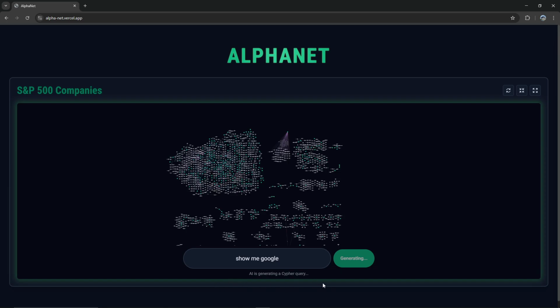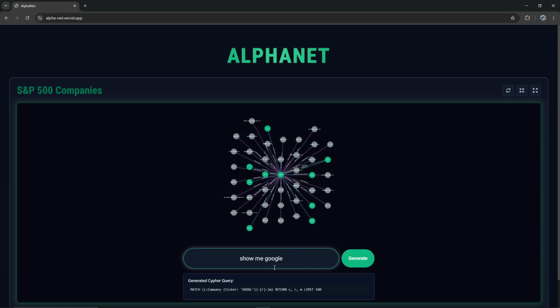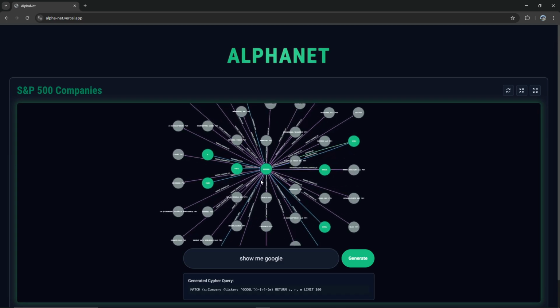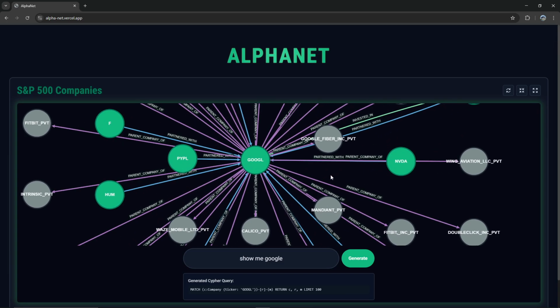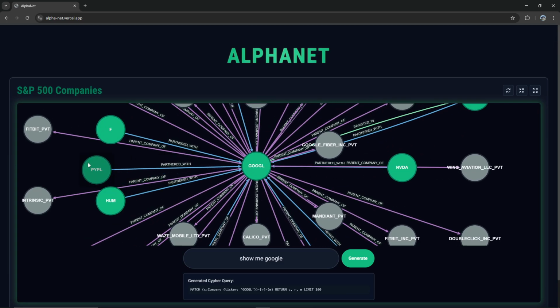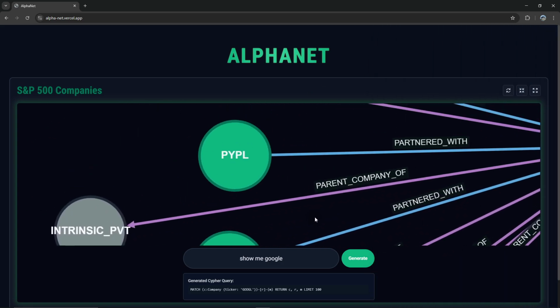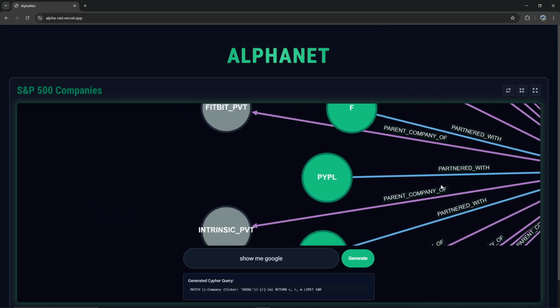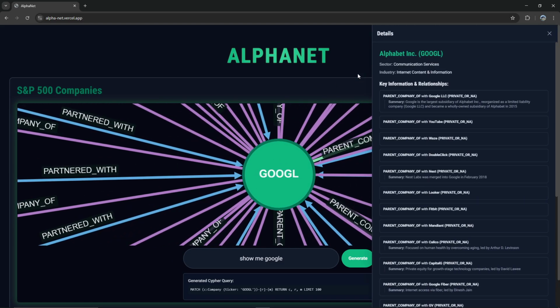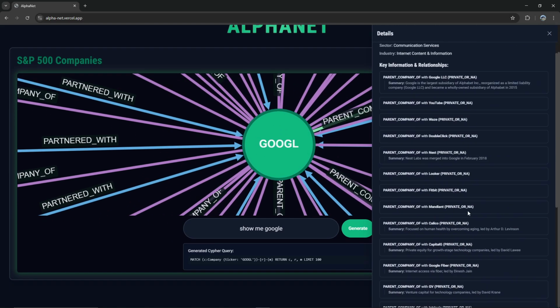And it will generate a Cypher query using the Perplexity Sonar Pro API. And here you can see Google. So you can see its connections, what parent company it's of, what it's partnered with. See how it's partnered with Humana. You can see how it's partnered with PayPal and Google, right? The main company, of course. All of its partnerships here.